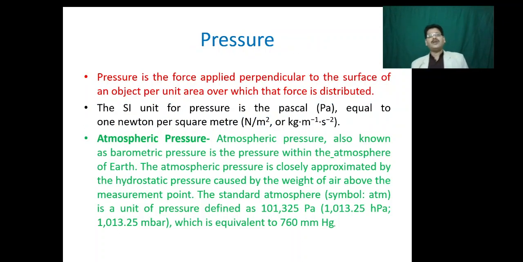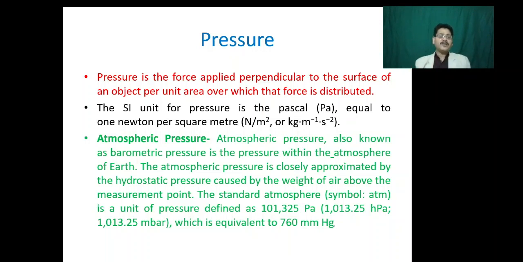Pressure and temperature are very important parameters in engineering thermodynamics. Let us discuss about pressure, then we'll discuss about the temperature. Pressure is the force applied perpendicular to the surface of the object per unit area over which the force is distributed. In SI unit, the unit of pressure is Pascal, which is equal to 1 Newton per meter square. Then we'll discuss about the atmospheric pressure, the absolute pressure and the gauge pressure.